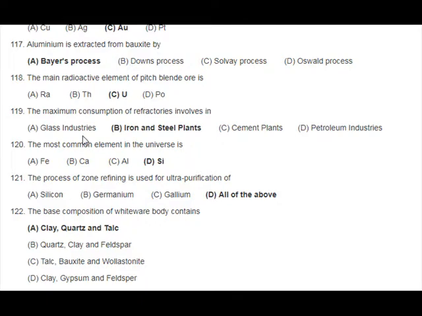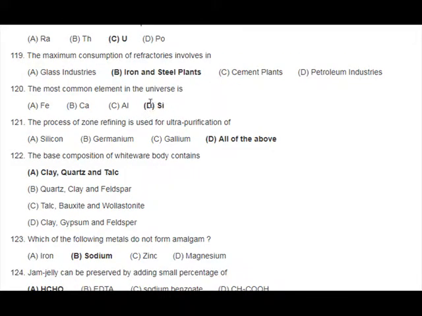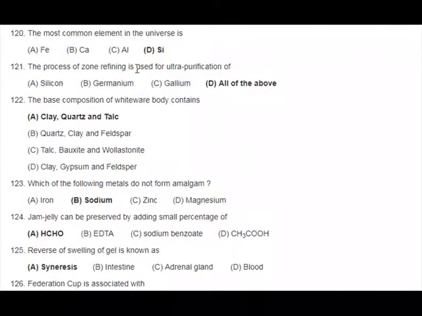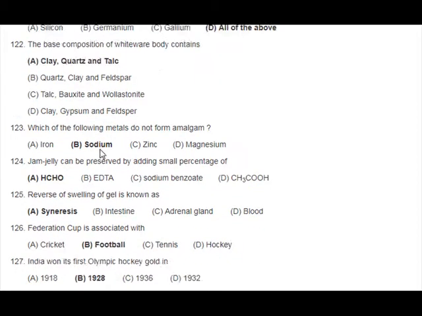120. The most common element in the universe is A. Fe, B. H, C. Si. 121. The process of zone refining is used for ultrapurification of A. silicon, B. germanium, C. gallium, D. all of the above. 122. The base composition of whiteware body contains A. clay, quartz and talc, B. quartz, clay and feldspar, C. talc, bauxite and wollastonite, D. clay, gypsum and feldspar.